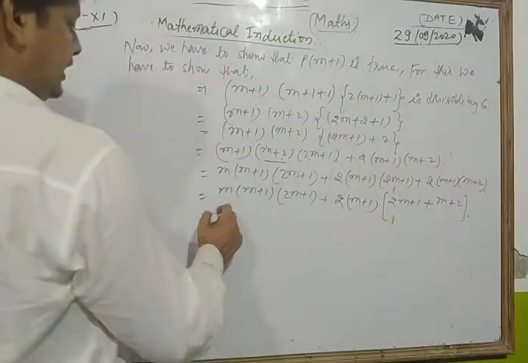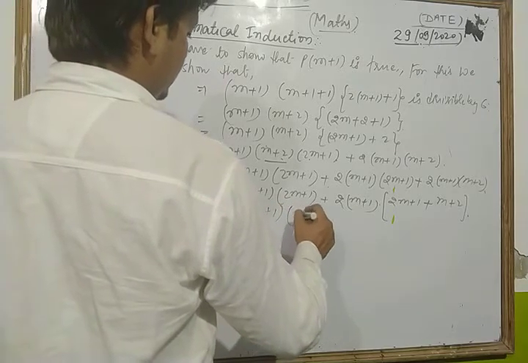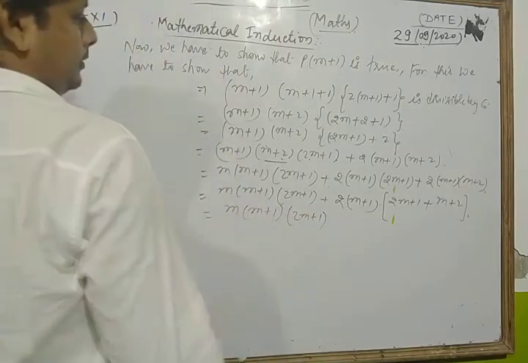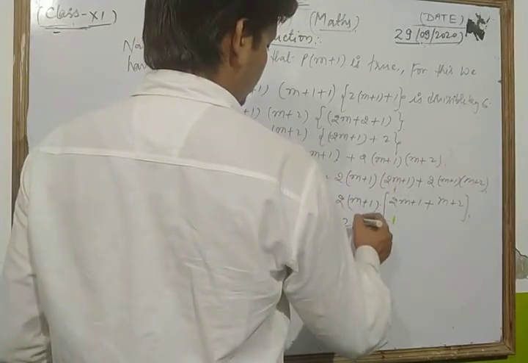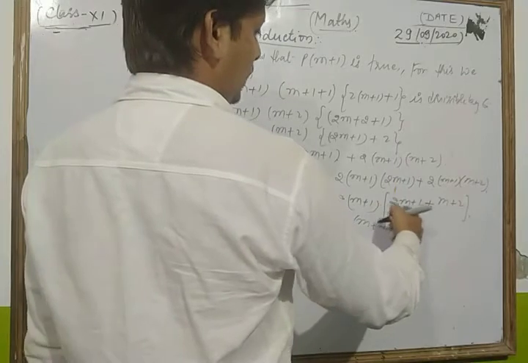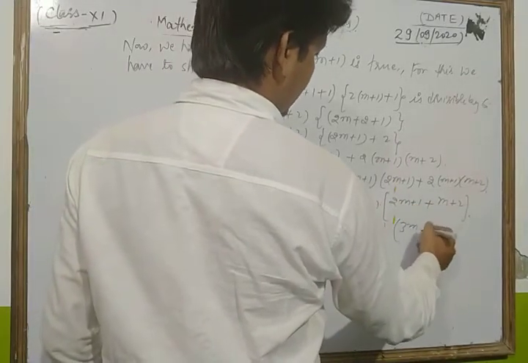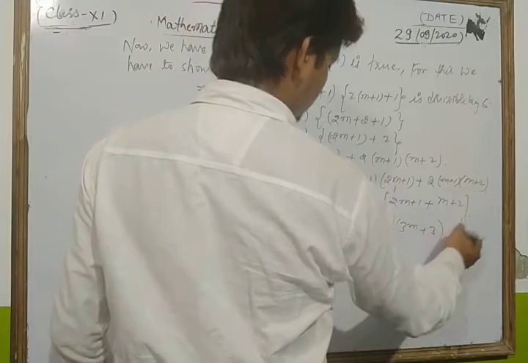Now look, we write (m plus 1)(2m plus 1) plus 2 times (m plus 1), and in the other bracket, what do I get? 2m plus m is 3m, plus 1 plus 2, that is plus 3.